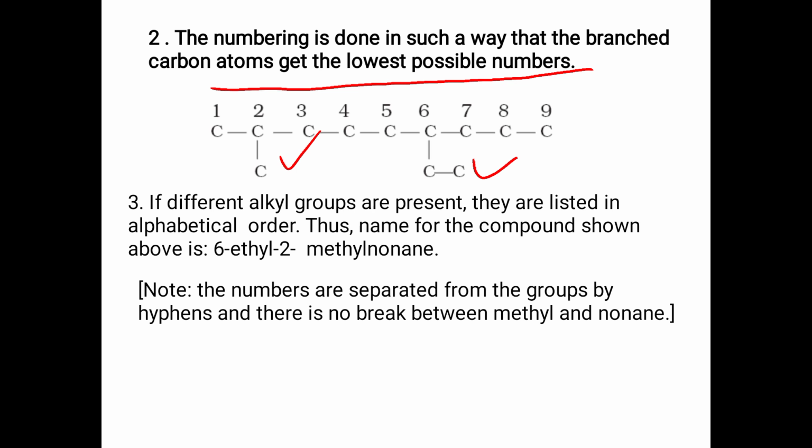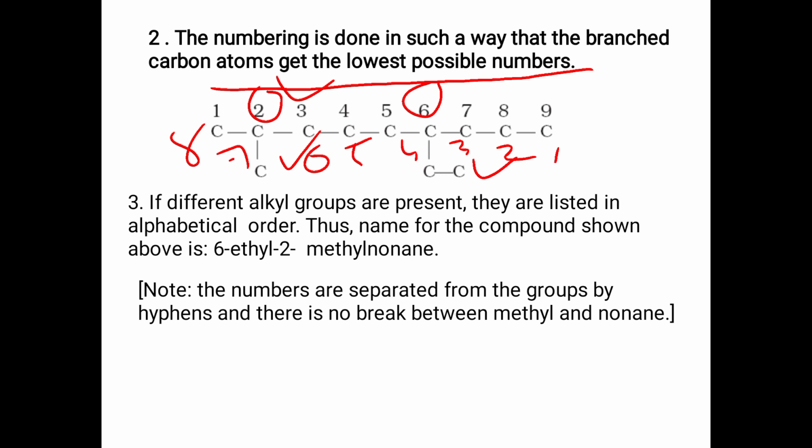The branches should get the lowest possible numbers, that is 2 and 6. If we count from the other side, 1, 2, 3, 4, 5, 6, 7, 8, the numbers are 4 and 7. So 2, 6 is better than 4, 7, so we have to select this. That is, the branch should get the lowest number. That is the second step.